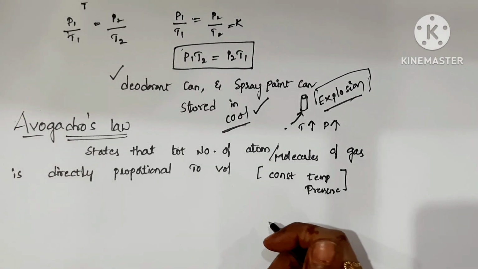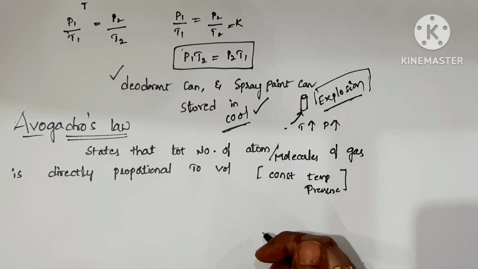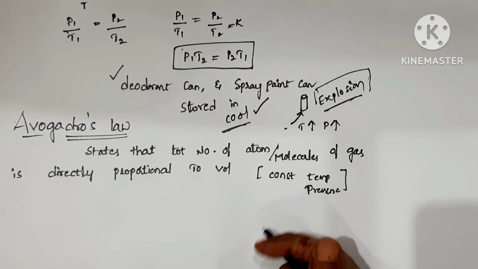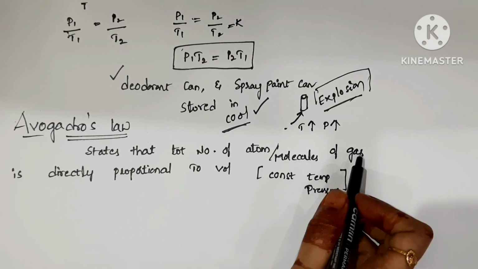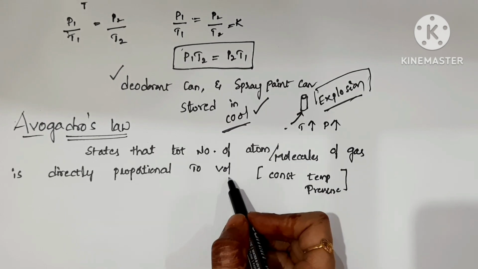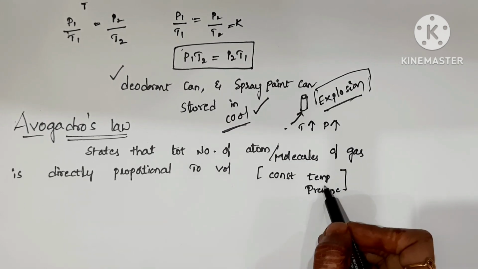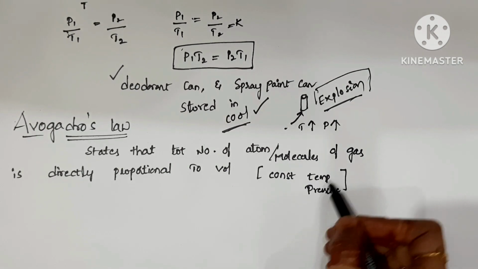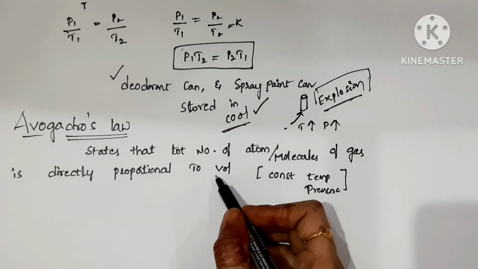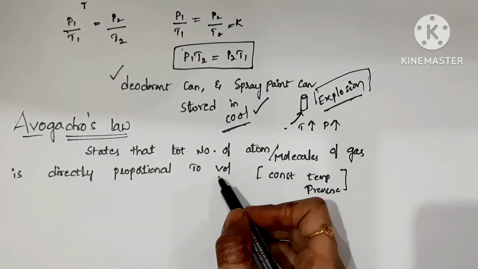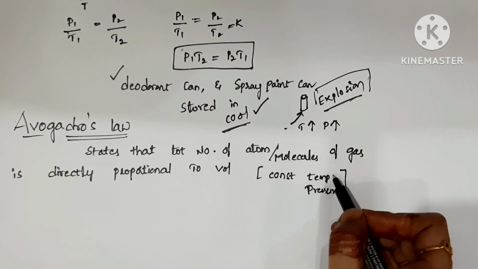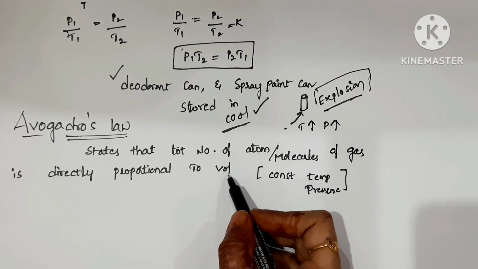The next gas law is Avogadro's law. Avogadro's law states that the total number of atoms or molecules of a gas is directly proportional to the volume at constant temperature and pressure, right? If the pressure rises, then the volume changes. Pressure also affects the volume, and temperature also affects the volume, right?